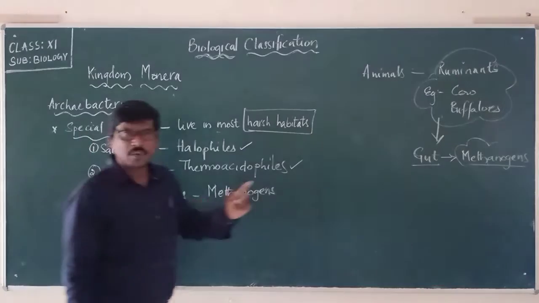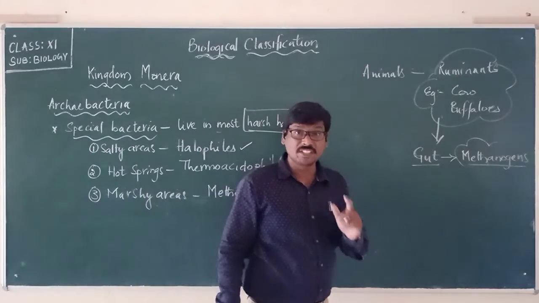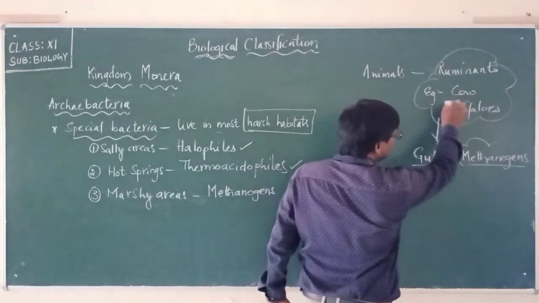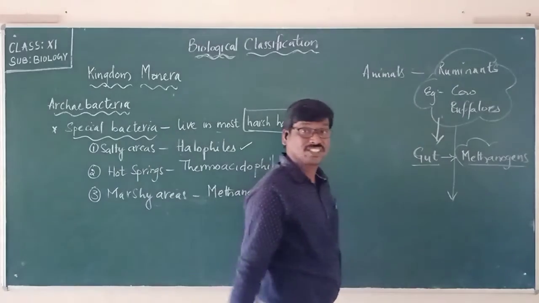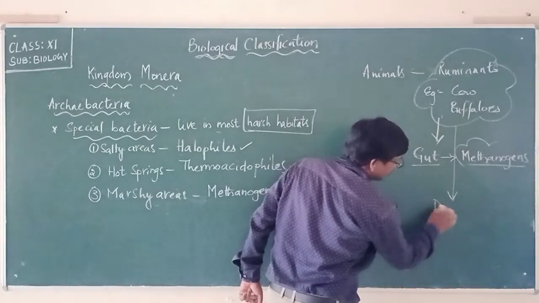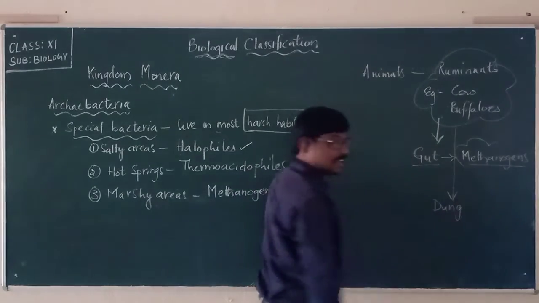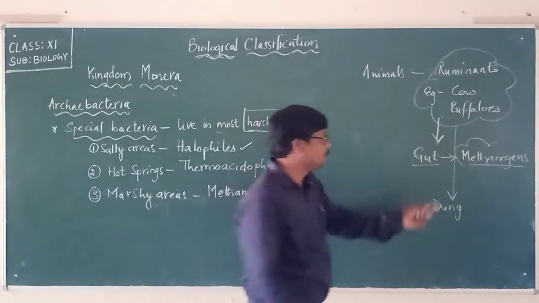So they are responsible for the production of biogas, which means how? When these ruminants excrete their waste as dung, in that dung we can see the bacteria called methanogens.